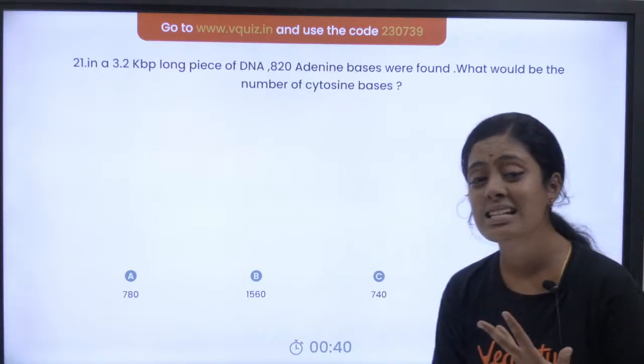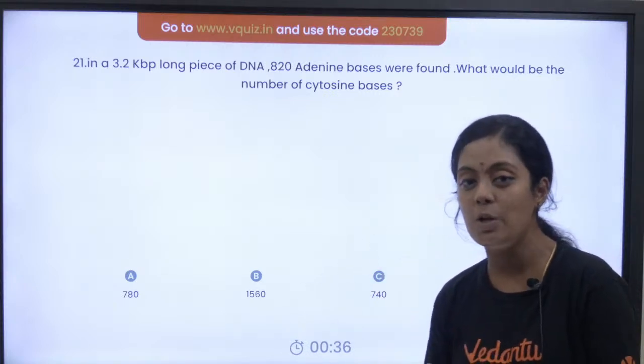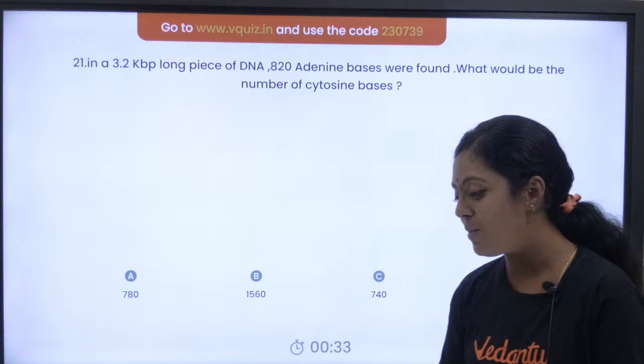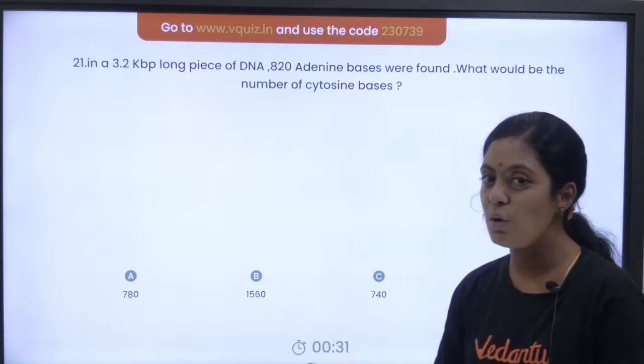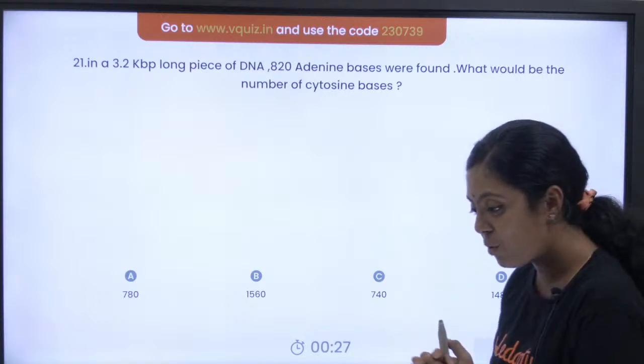Okay, if 820 is adenine, what will be guanine? Sorry, what will be thymine? Thymine will also be 820. So what is 820 plus 820? 1640, if I am not wrong, right? So it will be 3200 minus 1640.